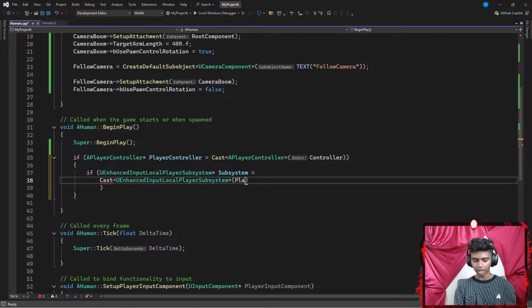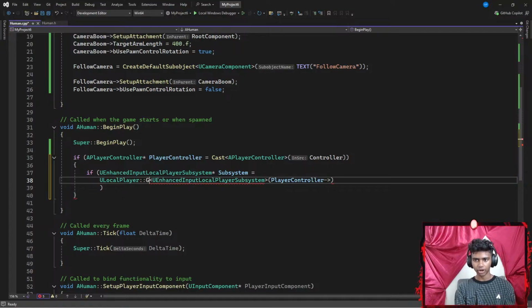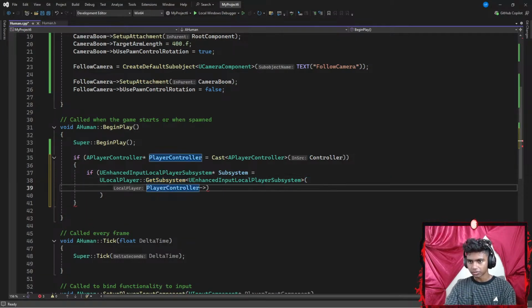Then I'm going to do something. I'm going to point my player controller, let's say towards, I actually forgot what I had to point it towards, because I think I actually got this part. To my GetLocalPlayer. Okay, wait. Instead of cast, I did not have to go with cast. There we go. This is the part that I forgot. So I'm going to add something like a ULocalPlayer with a scope resolution operator that points towards the GetSubsystem function. There we go. And then I'm going to add this in a new line.